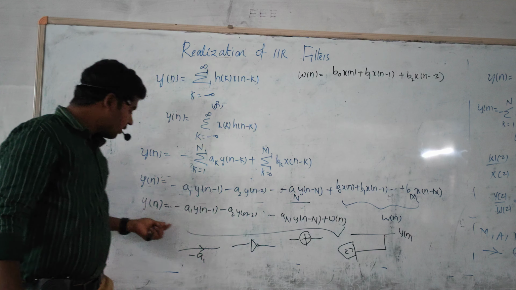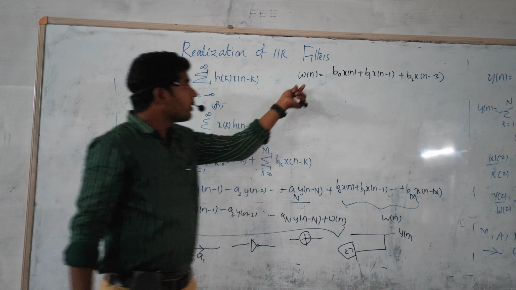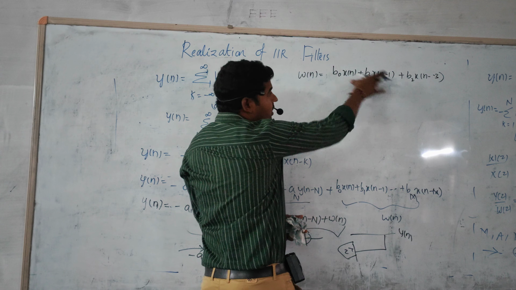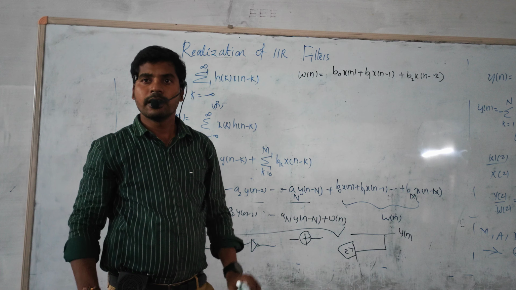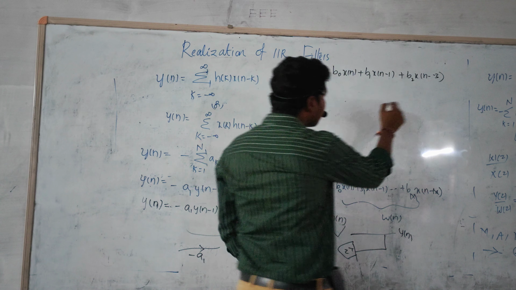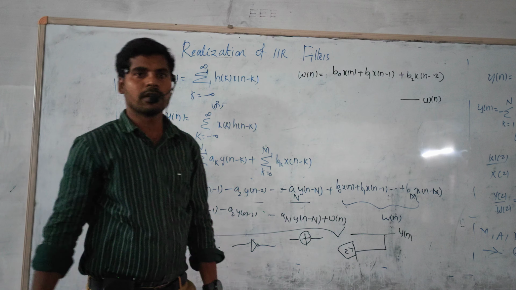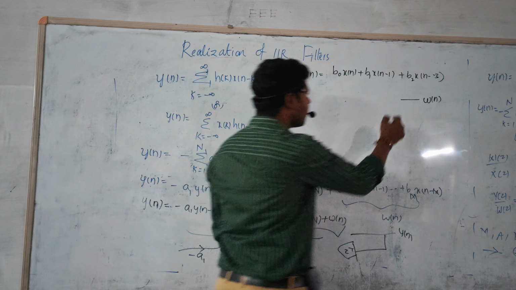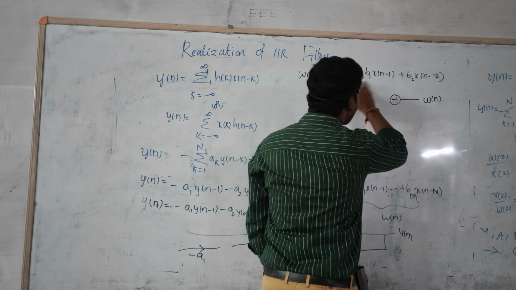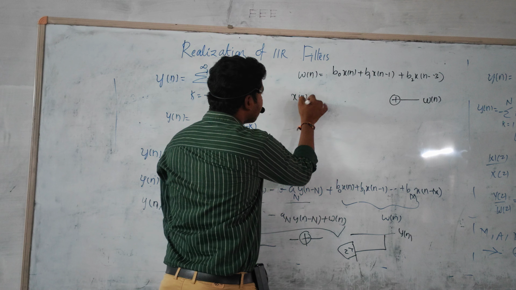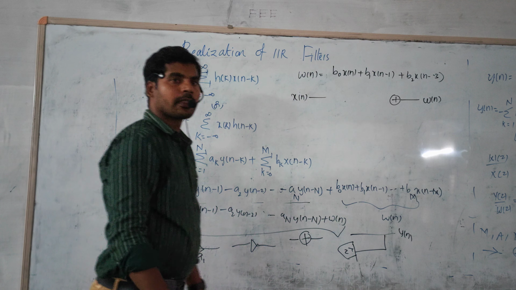Now here, y of n is the output of this equation, and w of n is the output. So what is the output? We add all of these to get it. That is the mode of this one. So let it be considered that w of n is the output, that is the assumption we have taken. For convenience, let us place some adder, because we are adding. Obviously the input also comes in this direction, like so.